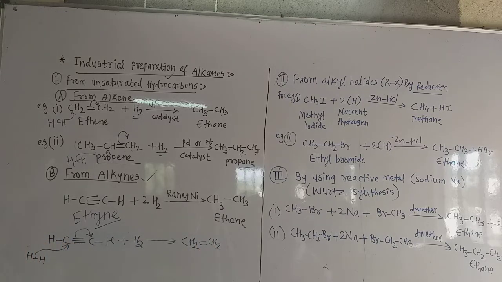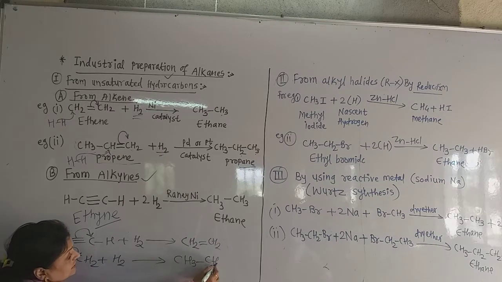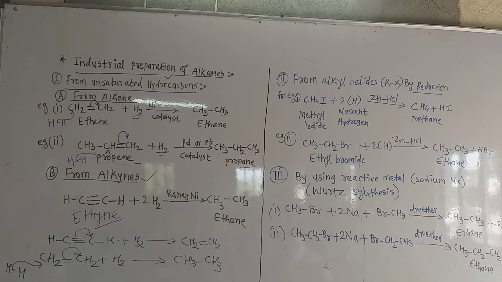First alkene is obtained. Then that alkene again adds 1 hydrogen molecule because we take here 2 hydrogen molecules, 1 plus 1, 2 hydrogen molecules. Now this is also in this way. H H, this attacks on this carbon, this goes here. There is again a carbon atom and it is converted into the single bond, CH3 single bond CH3. So in 2 steps this reaction is actually carried out, not in 1 step. Remember that. And in this way alkynes are converted into alkane. This ethyne is converted into ethane. So this is also a method of preparation of alkane.